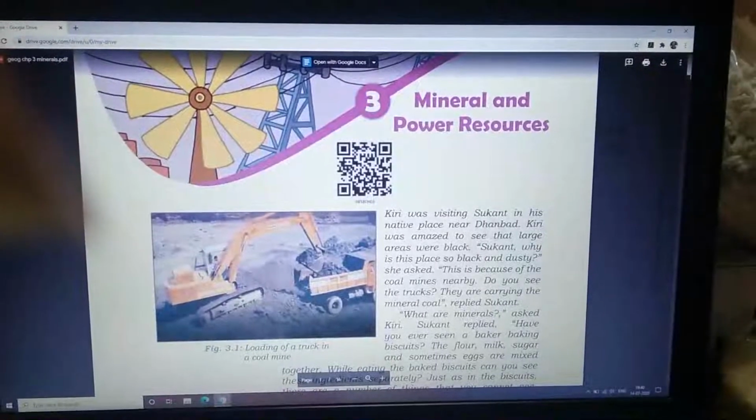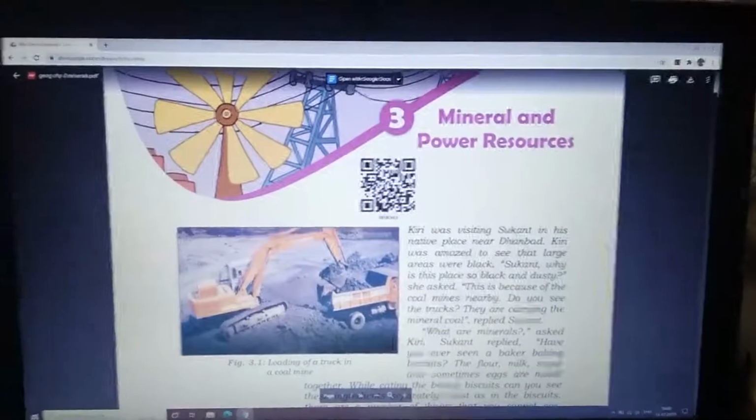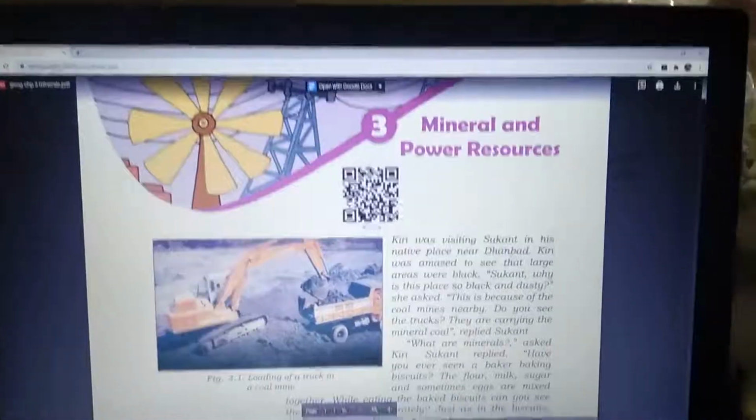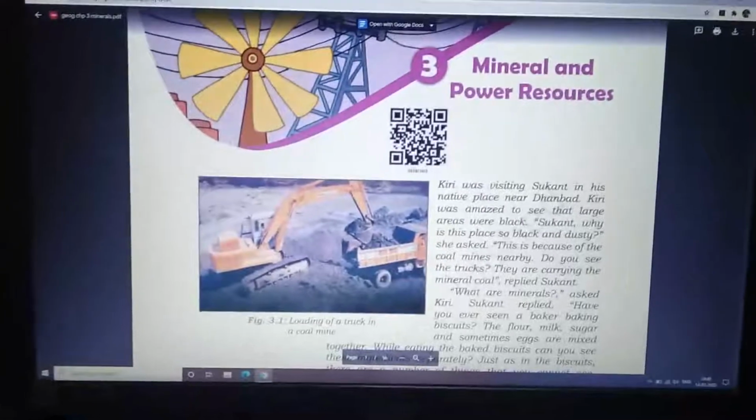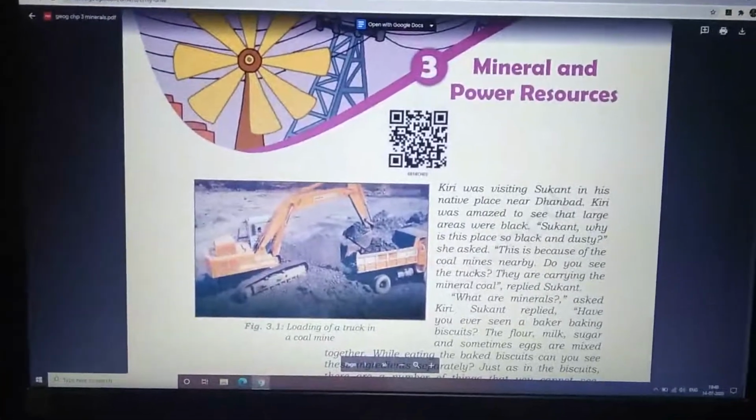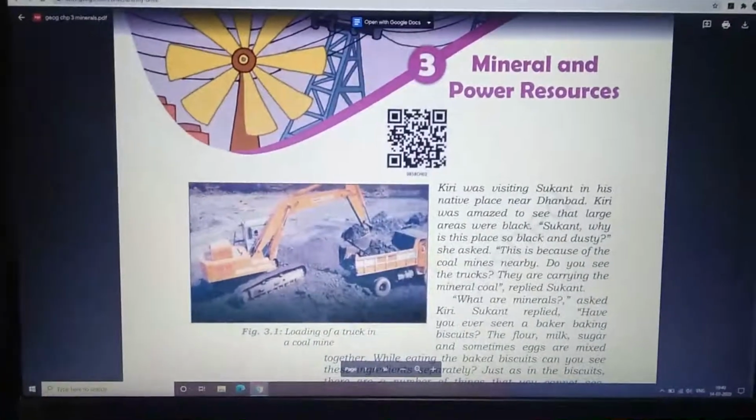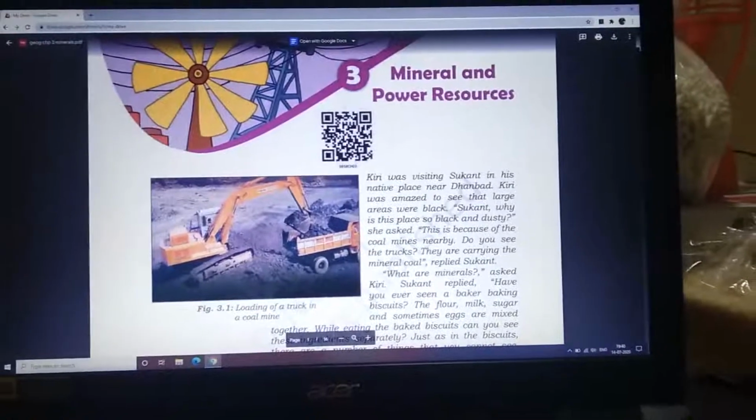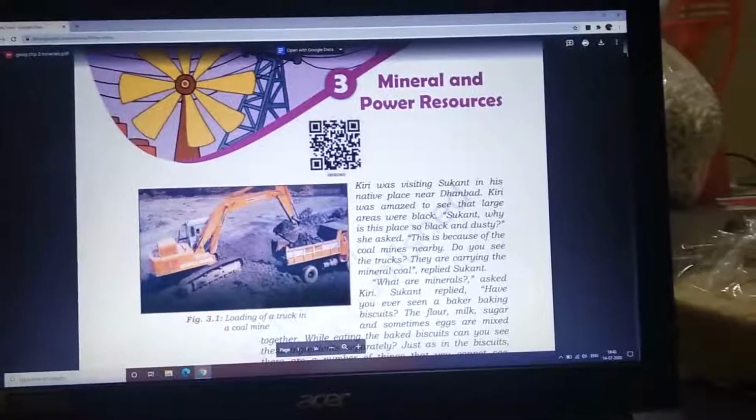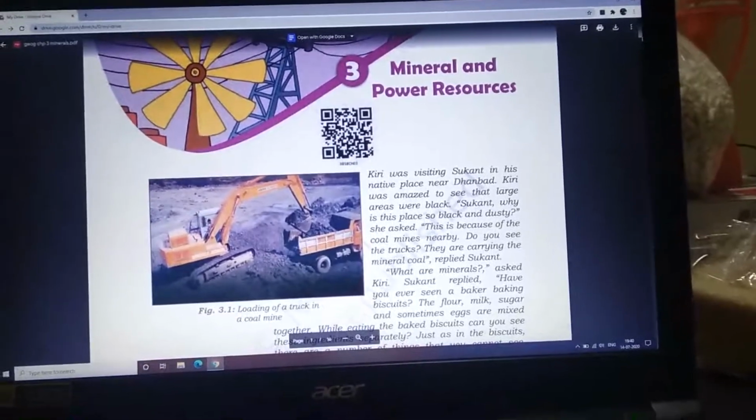Good morning class. Once again we are back with our geography chapter number 3, mineral and power resources. Now in this chapter we will be learning about the various types of minerals and power resources that we have in our vicinity or nearby areas. I believe that you know the meaning of mineral and power resources.